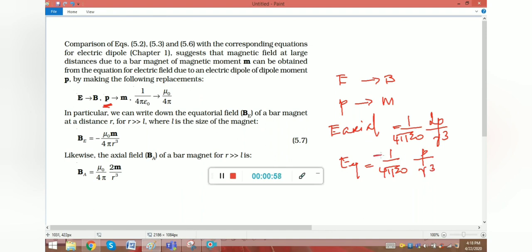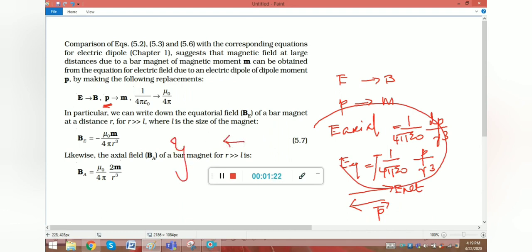Hope you know the meaning of this minus. This minus indicates that the net electric field is in the opposite direction of the dipole direction. So we can compare these two equations.